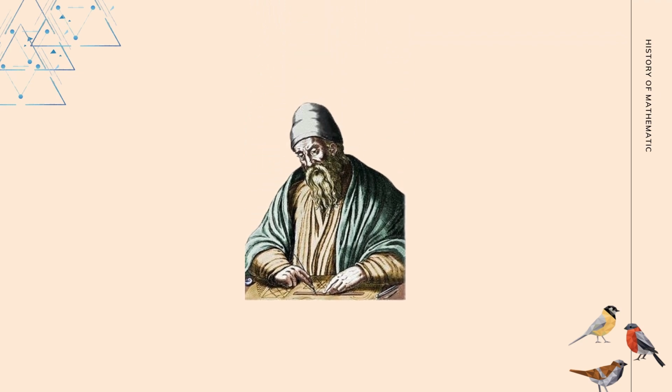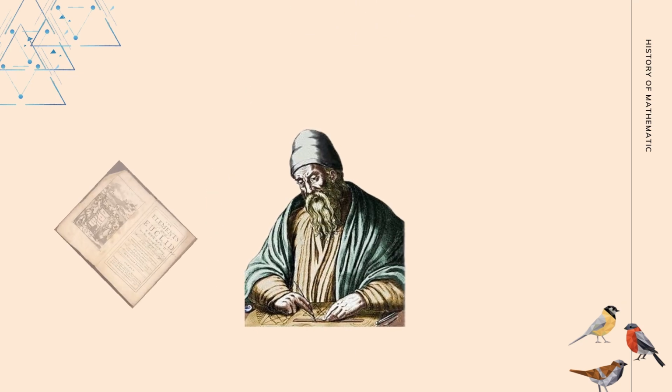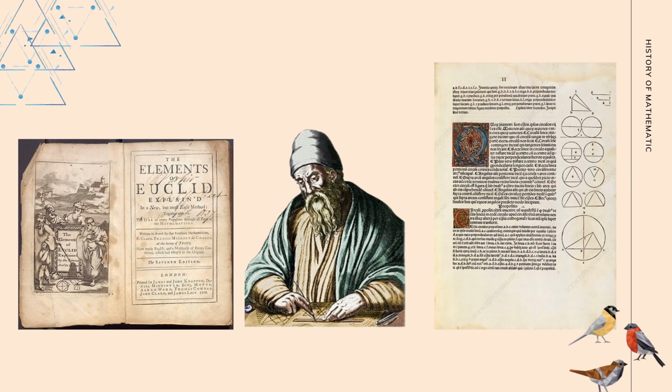Plato's ideas about the Platonic solids were expanded by the mathematician Euclid in his book Elements. Euclid provided a mathematical proof for the existence of the 5 Platonic solids and described their properties, such as the number of vertices, edges, and faces.